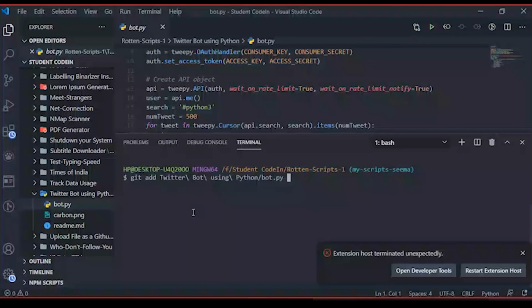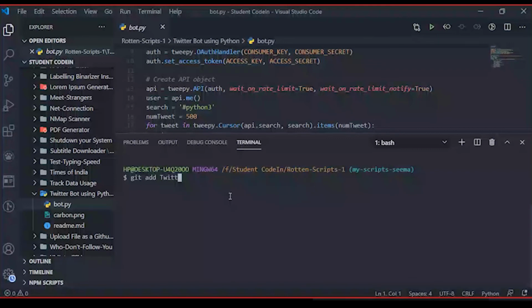After telling Git to track this file, you have to commit the changes, like: keyword changed from Python to Linux. These types of comments must be used so that when the project maintainer sees your pull request, he knows what you changed.